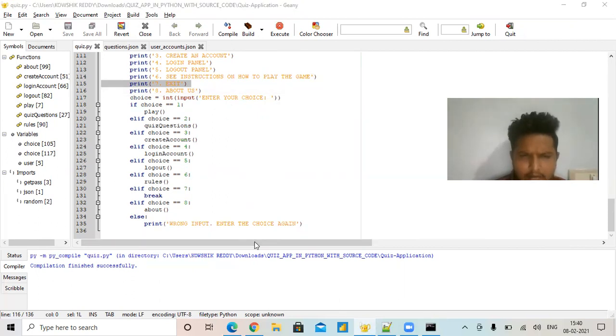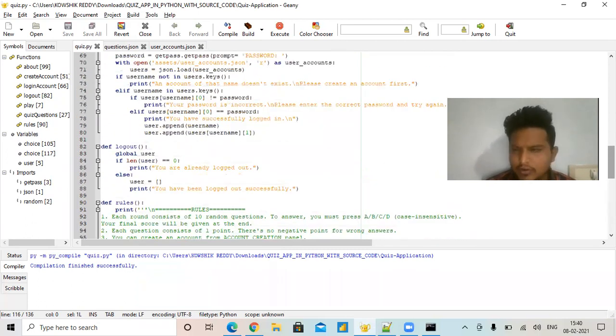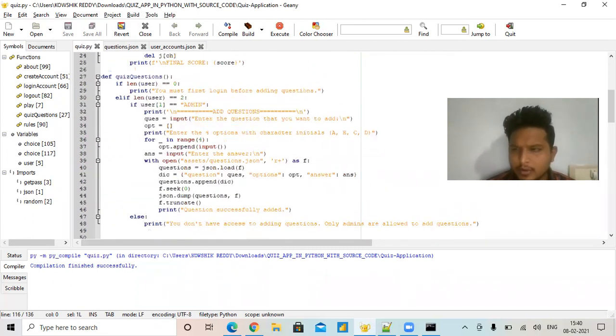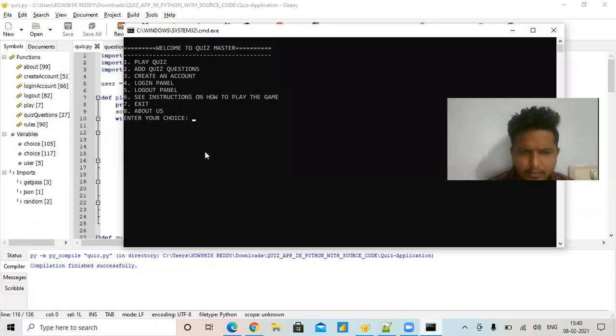That's it. This is the total code developed by me using Python to develop an online quiz application. Here I want to introduce my output also, to show whether it works or not. Here itself is my output.